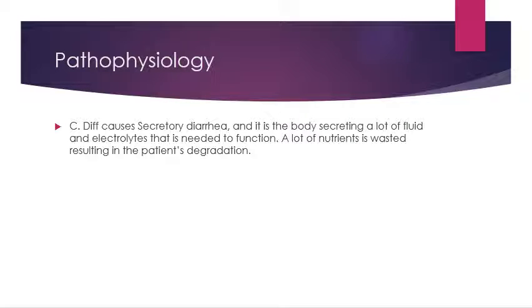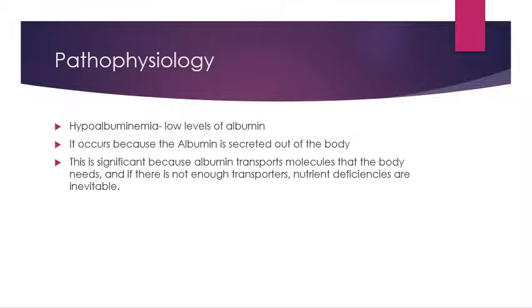C. diff causes secretory diarrhea, and it results in the secretion of crucial nutrients that the body needs to function. This can lead to specific types of anemias or malnutrition. C. diff can cause hypoalbuminemia. This is significant because albumin is a protein that is responsible for transporting molecules into the body. Now, if there's a deficiency in albumin, then it is going to result in anemias. Hypoalbuminemia can occur because the bowel wall is inflamed and it results in albumin leaking into the lumen to be secreted.